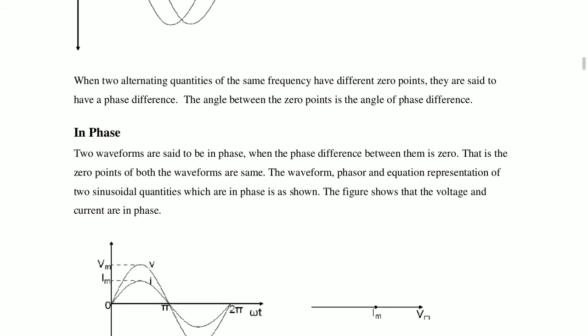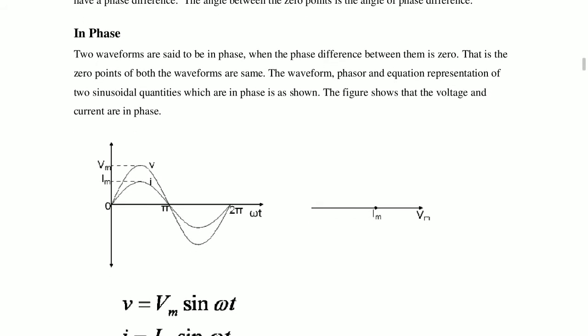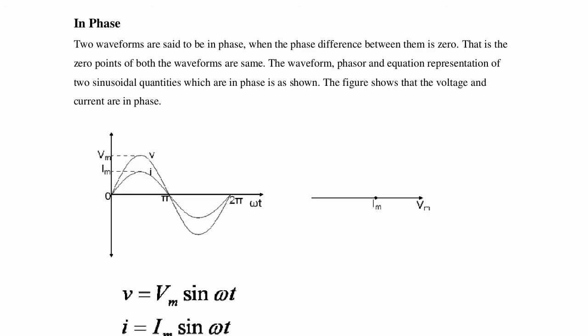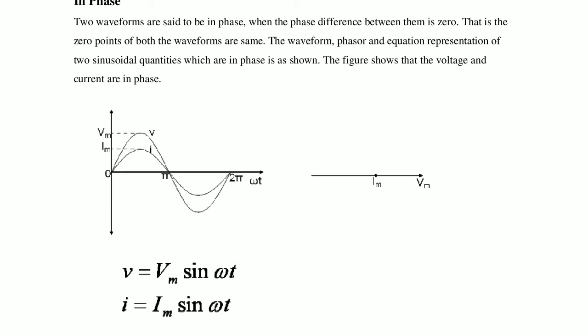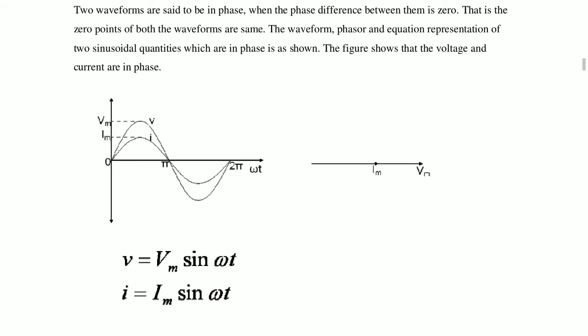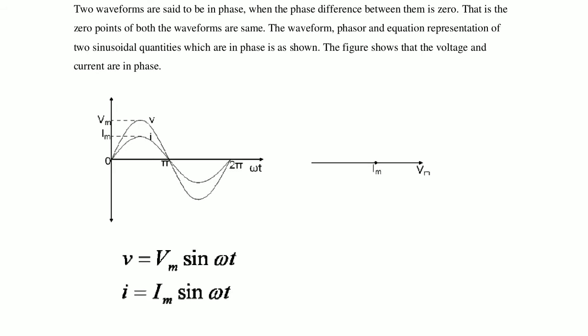Now go for in phase. Two waveforms are said to be in phase when the phase difference between them is 0. That means they started at 0, that is, the 0 point of both waveforms is the same. The waveform, phasor and equation representation of two sinusoidal quantities which are in phase are shown in the figure. Voltage and current both start at the same time, at the same value at 0 degrees.